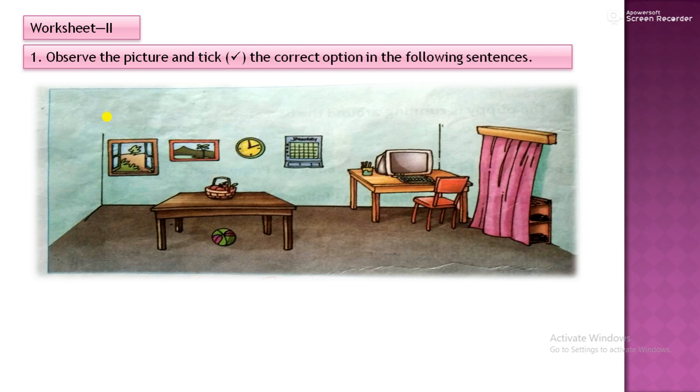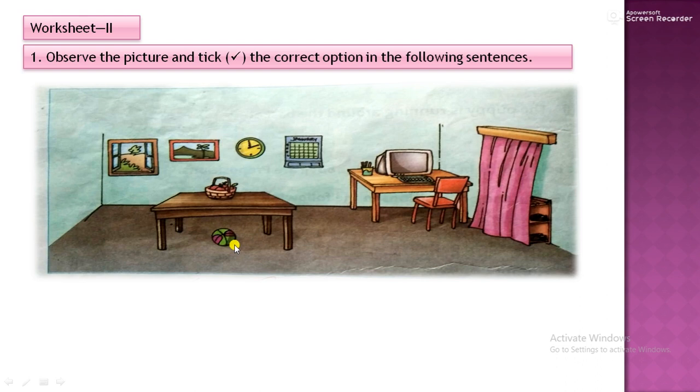From the practice book, you need to look at the picture and notice where things are. Like I have told you how we guess. If something is touching the surface, then you will use preposition on. If it is under something that is visible, you will use preposition under.